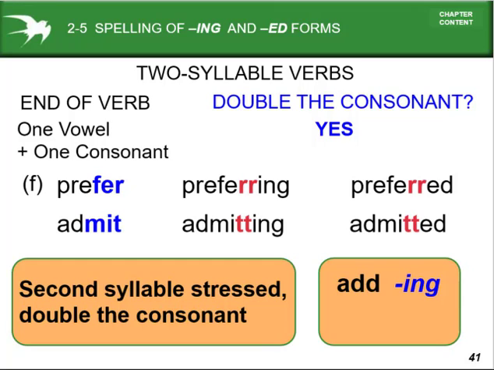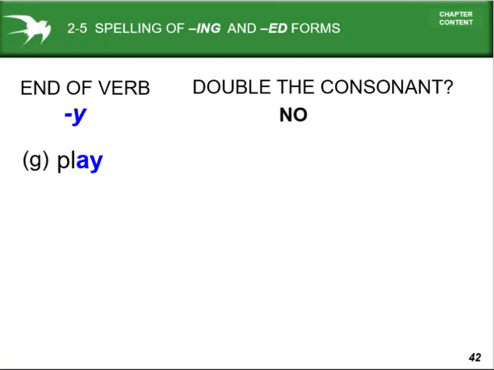Preferred and admitted. So adding the ing and ed. When you see the two rules, one vowel and one consonant: if I stress the first syllable, we don't need to double the consonant. When we give the stress in the second part of the word, then we have to double the consonant. Then we have to use ing and ed after the verb.